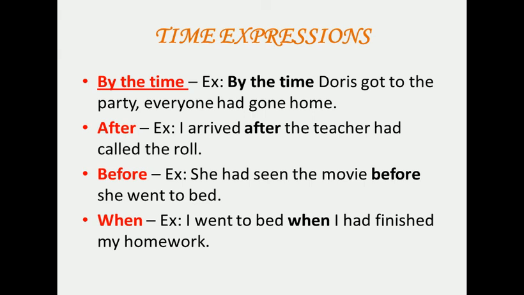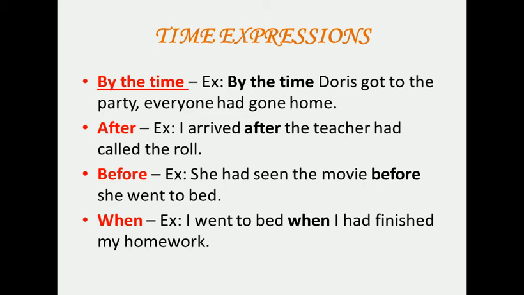So here we talk about time expressions. We have by the time. Example: by the time Doris got to the party, everyone had gone home. For example, the party started at 2 and finished at 7. So, in a coincidence, Doris went there at 7, which means that everyone had gone. We have after. Example: I arrived after the teacher had called the roll. As you can see, all the time after the word after, we have past perfect.